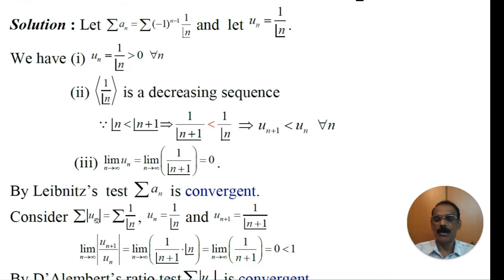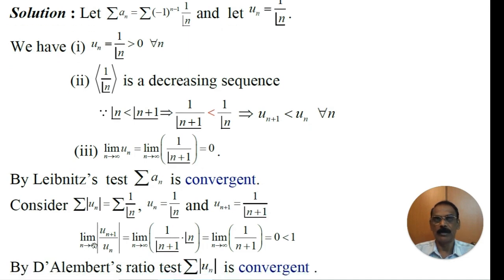Let us consider modulus of un. Modulus of un is 1 by n factorial. Here un is equal to 1 by n factorial. Therefore, un plus 1 is equal to 1 by n plus 1 factorial. Therefore, limit of un plus 1 by un is equal to limit of 1 by n plus 1 factorial into n factorial, that is equal to limit of 1 by n plus 1 as n tends to infinity.